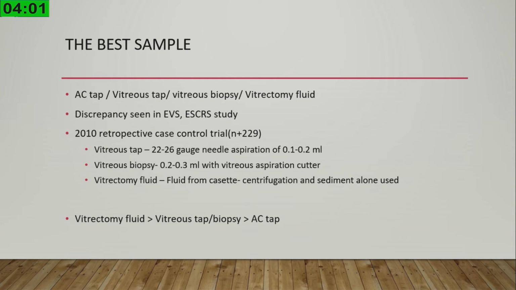You can either go for a vitreous tap with a needle, a 22-26 gauge needle, or you can go for a vitreous biopsy, where you use a cutter to take 0.2 to 0.5 ml of fluid, the undiluted specimen, from the vitreous cavity.